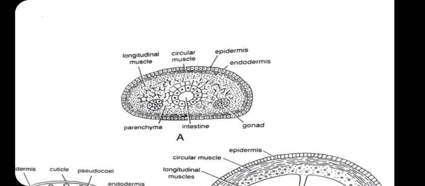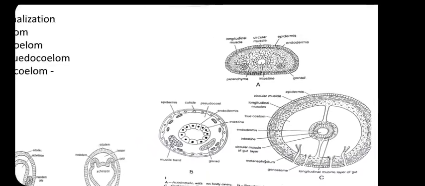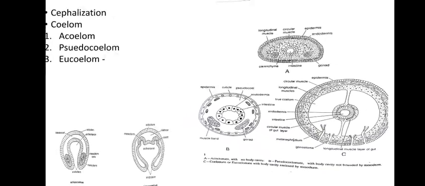There are different organs, and the space between these organs and the body wall is filled with parenchymatous tissue. There is no space left between these two. So this condition is called acoelom, without body cavity. In case of Platyhelminthes, you find this condition.